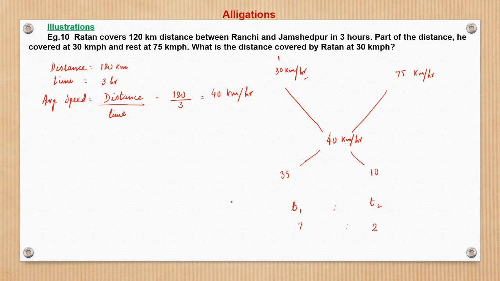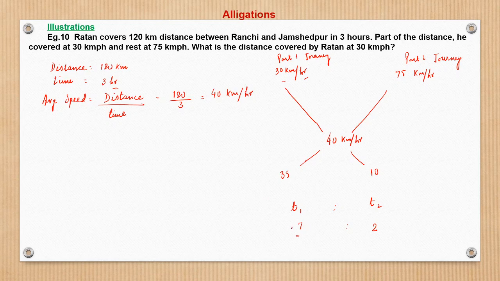So now see, the first part of the journey he takes 7 units of time, the second part of the journey 2 units. Part 1 of the journey took 7 by 9 part of the total time, and part 2 of the journey took 2 by 9 part of the time, right? So total time is 3 hours. We have to find the distance covered by Ratan at 30 kilometer per hour, right?